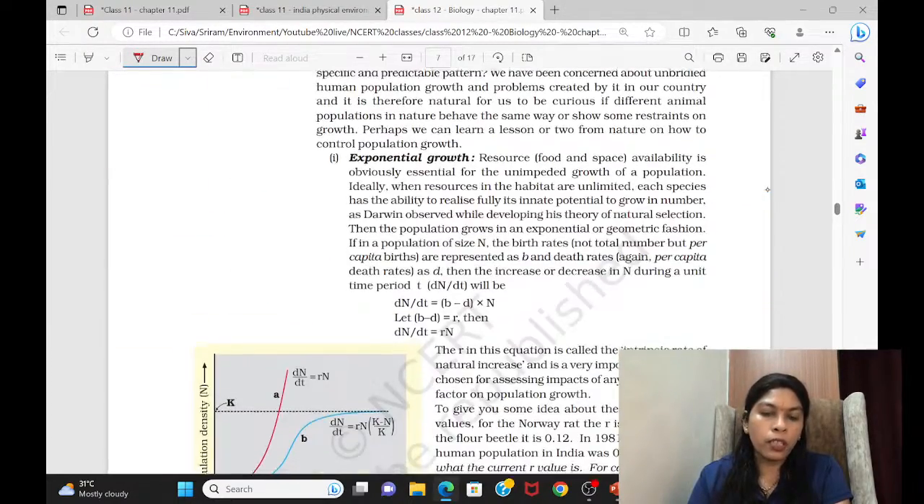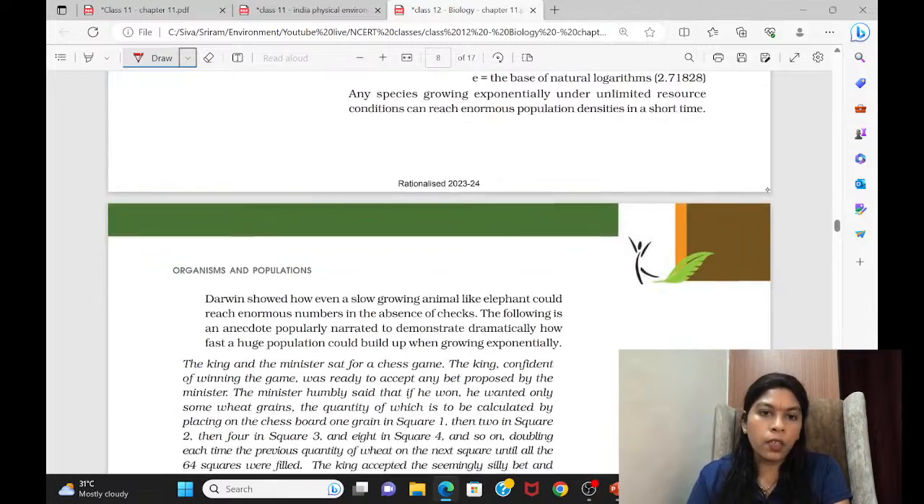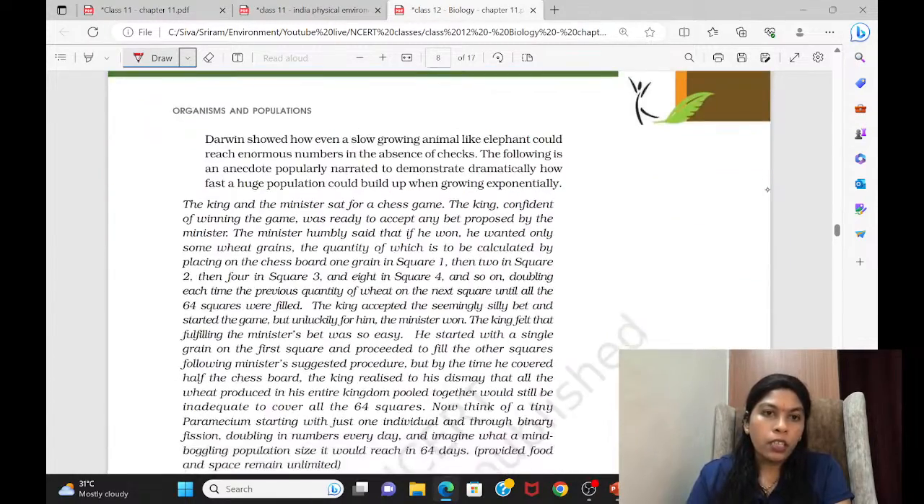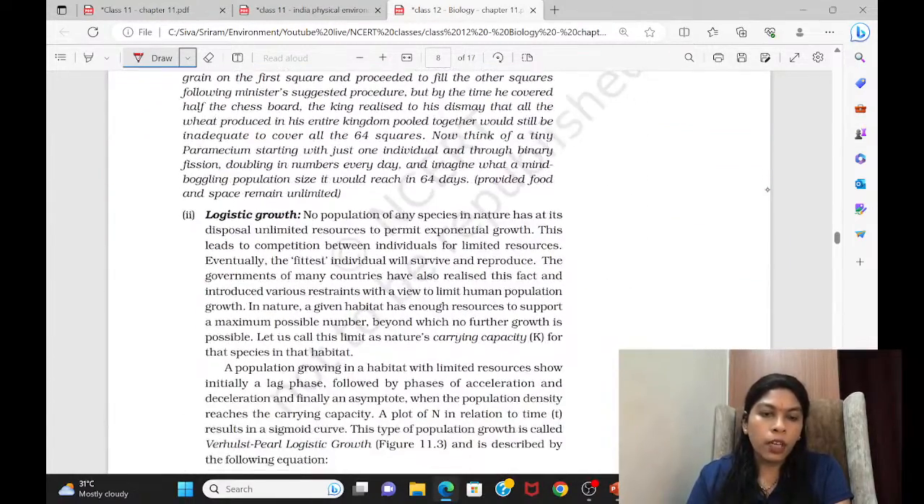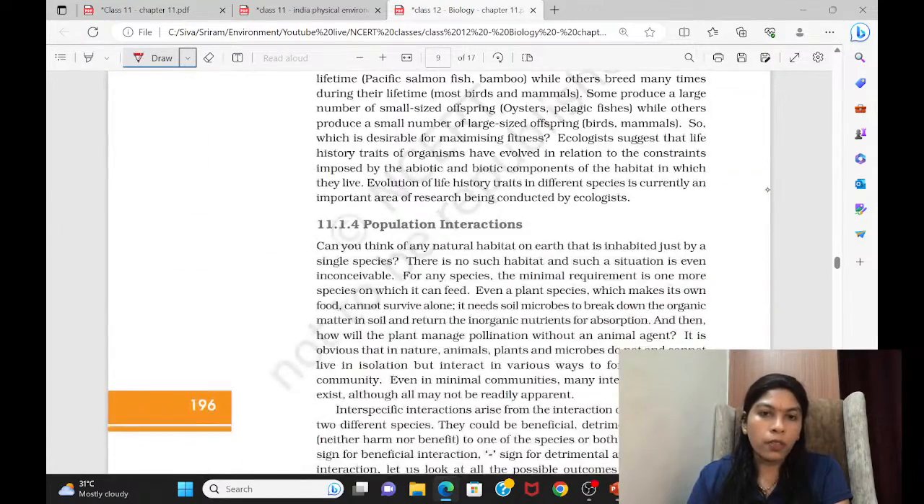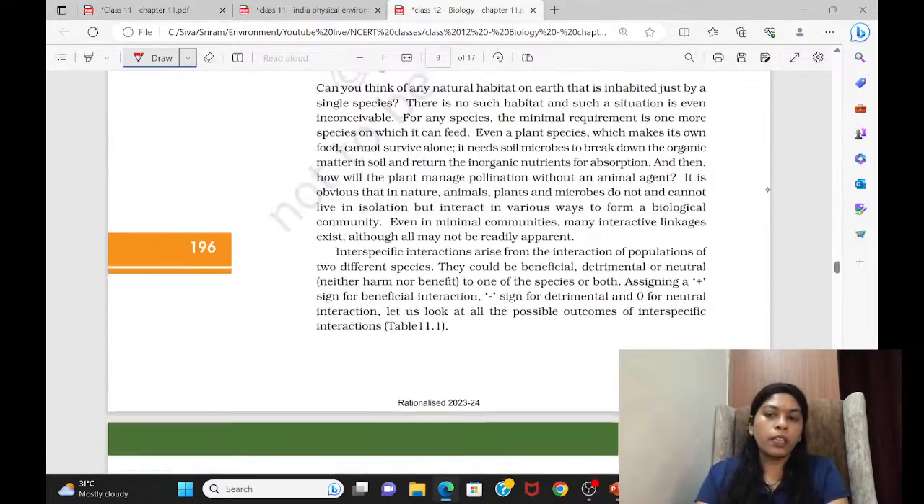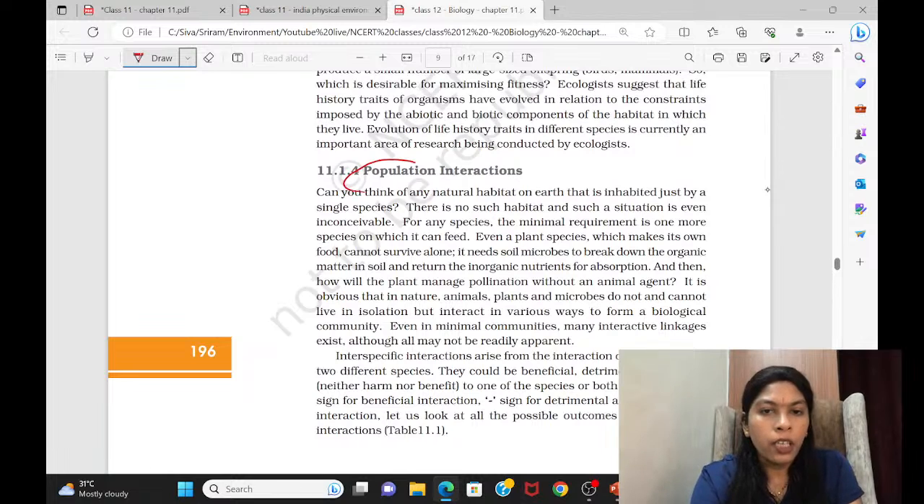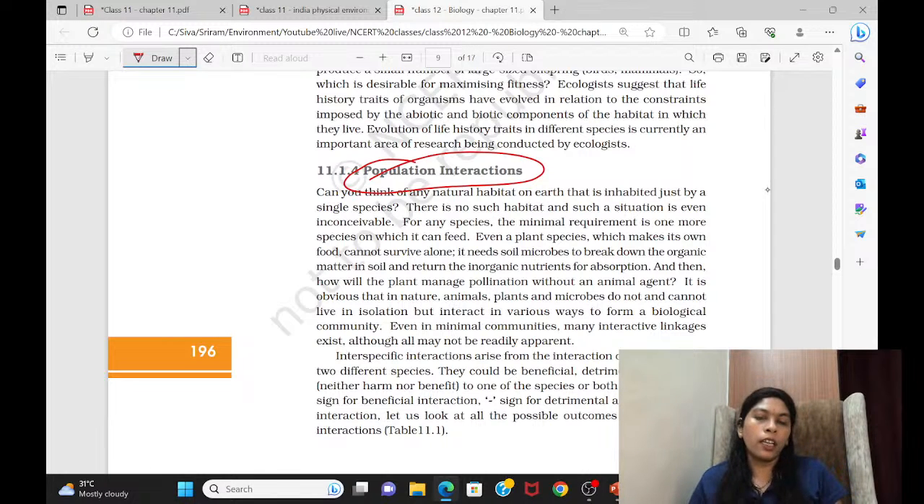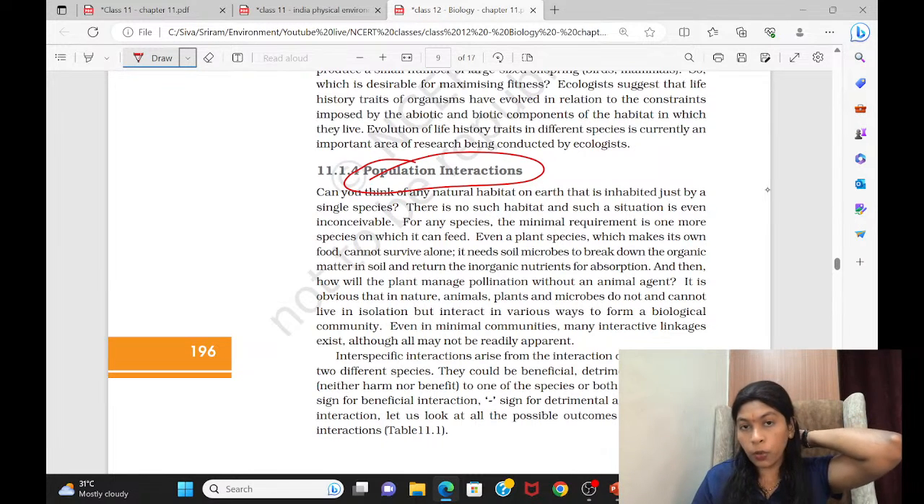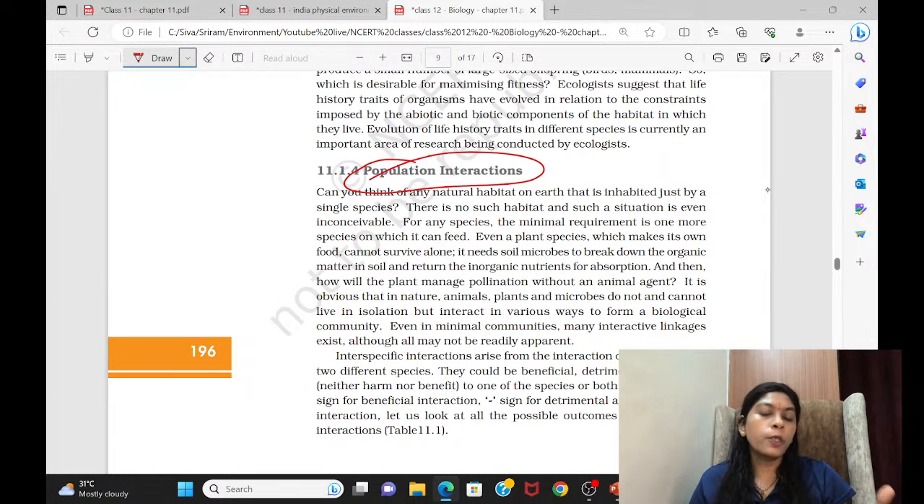Then come to the last place. This and all is not required. Right? Come down. This is important topic, that is population interaction. How a population is interacting among themselves. In this line by line, you have to read. The statement is very important. That's why I told you interaction is a topic from which nowadays questions are appearing.